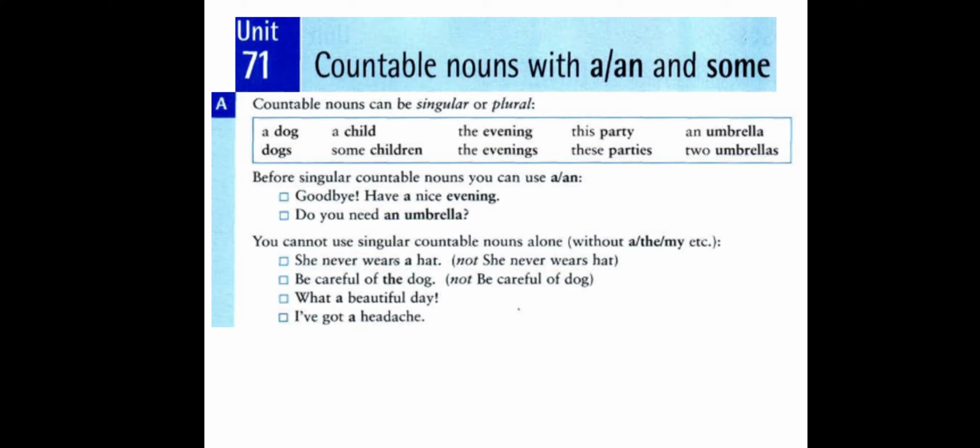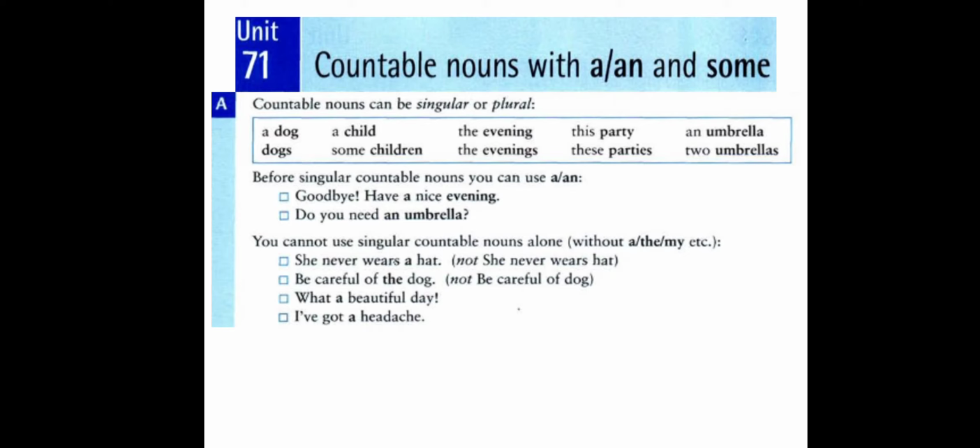Evening here is singular, that's why we use the article a. Though evening starts with e, we don't use the article an because the article a is controlled by the first letter after it. Here the first letter is n in the word nice, and n is a consonant, that's why we use the article a. If it is evening alone, then we say an evening.